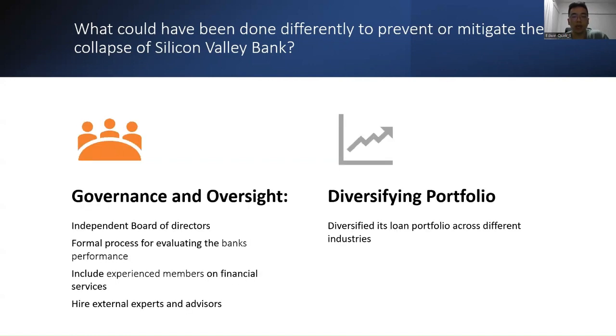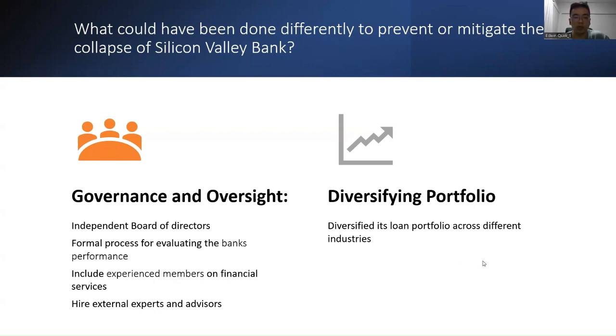Now, SVB should have had better governance and oversight of SVB's operations and risk management, where one of the direct causes of SVB's collapse was the inadequate supervision and poor governance by its board of directors and bank management, where many of the board members had a vested interest in making decisions that benefit the shareholders the most and were not qualified to actually oversee the entire bank operation management.